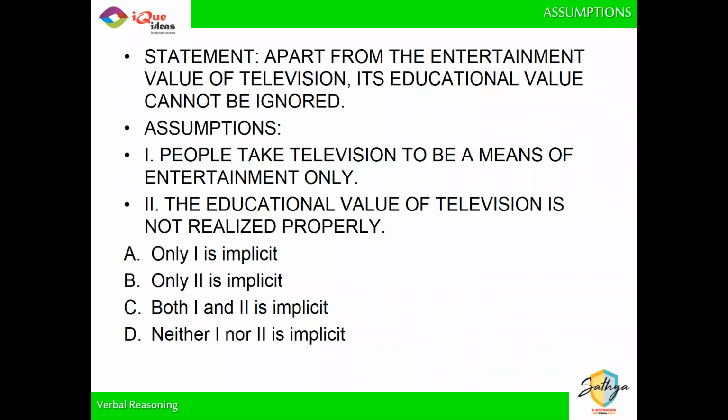Second one, it is because the educational value of television is not realized properly that I am forced to say that don't ignore its educational value. Because if the educational value was already realized properly, I would not say that it should not be ignored. Why would we say about something that, brother, don't ignore this, unless people are ignoring it? We point out what is being ignored. If something is not being ignored, there is no need for us to make that statement. So here both the given assumptions are implicit, right? Both of them are necessary for the given statement to be true. Did everybody get this one?